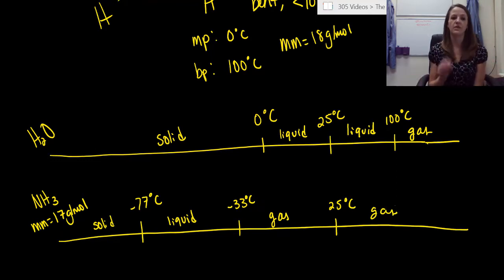So these two things have very, very similar atoms. Nitrogen and oxygen are right next to each other on the periodic table. They have a very similar molar mass, but they are very, very different. Look at this. Ammonia is only a solid under negative 77 degrees Celsius, but it's a liquid between negative 77 and negative 33, and then it immediately pops to a gas at negative 33 degrees Celsius.